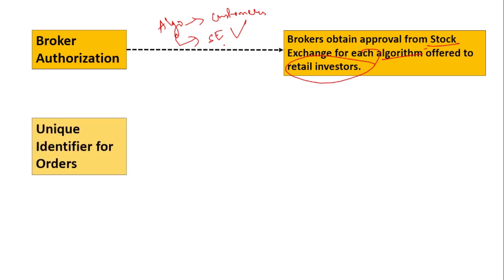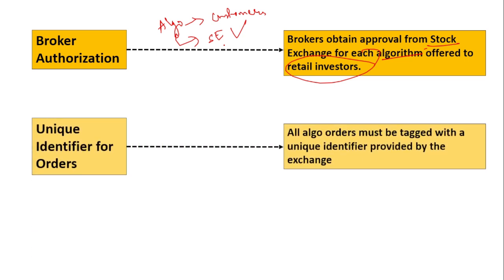Next is the unique identifier for orders. Each algorithm order should have a unique identifier so that it is very easy to track, especially in the case of an audit. That is why all algo orders must be tagged with a unique identifier provided by the exchange.